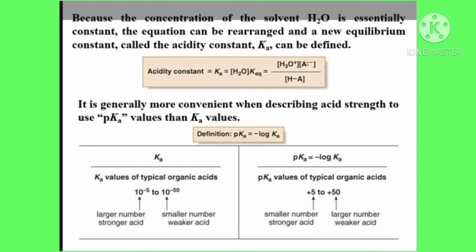For Ka, a smaller number means a weaker acid and a large value means a stronger acid. But for the pKa value, a larger value means a weaker acid and a small value means a stronger acid.